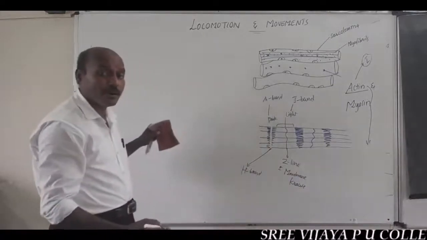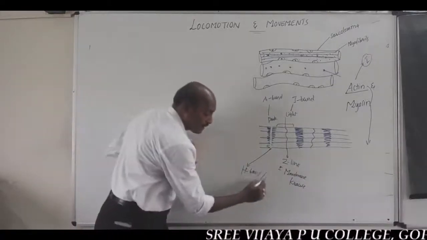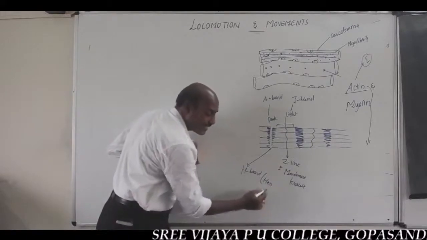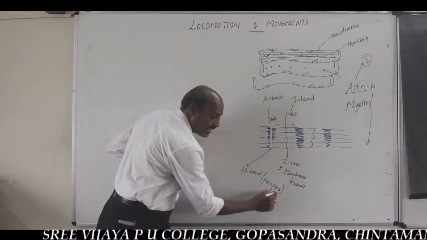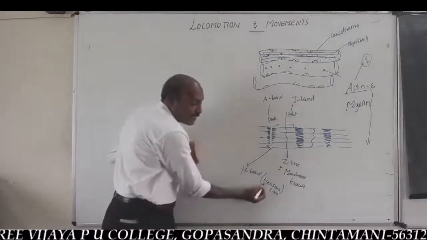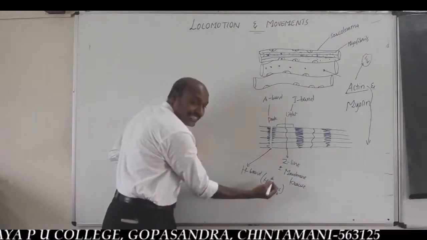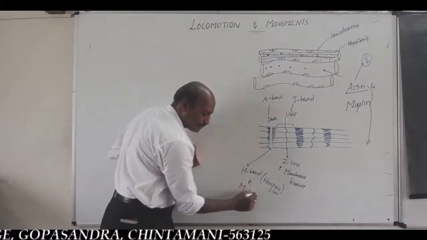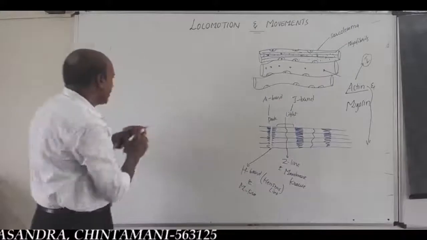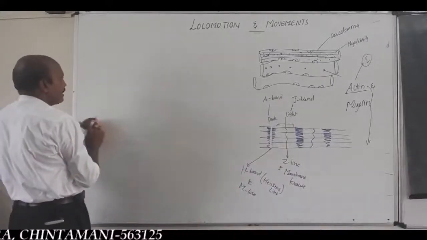H stands for the scientist's name, Hensen's line, Hensen's band, or M line. You should remember this statement clearly.